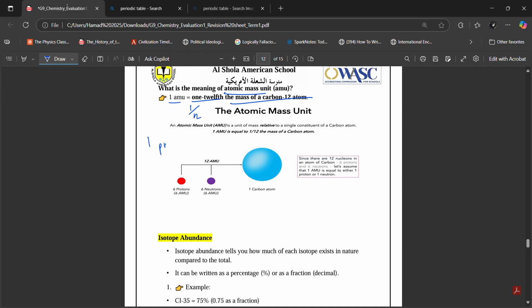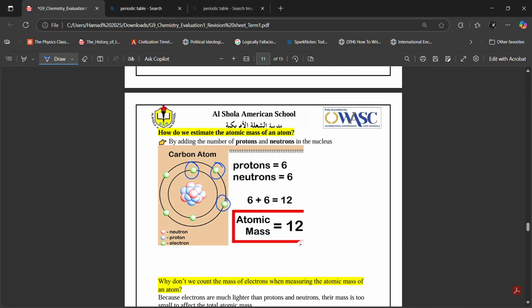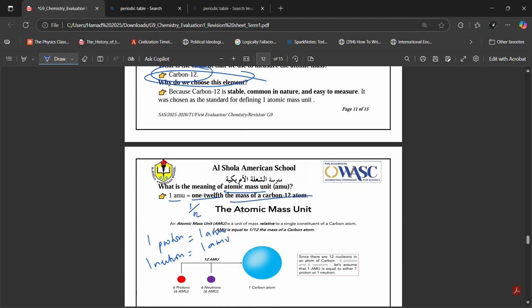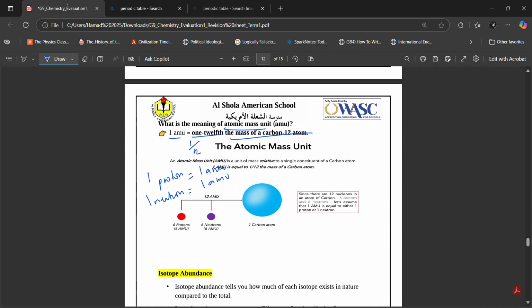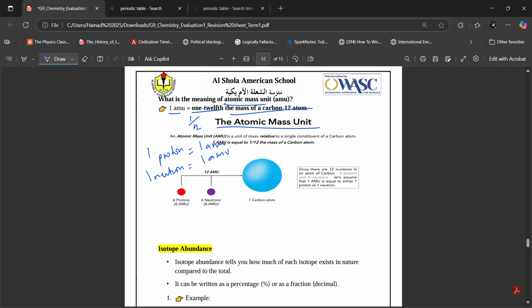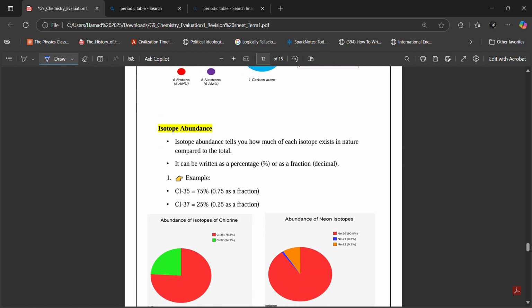Now, what does this mean? This means that one proton has a mass of 1 AMU. One neutron has a mass of 1 AMU. That's why I told you the mass of one proton is 1, mass of one neutron is 1. So if you add the number of protons and neutrons together, you get the mass number. So this is what we call the atomic mass unit, Ibrahim. It's the mass unit we use for atoms.